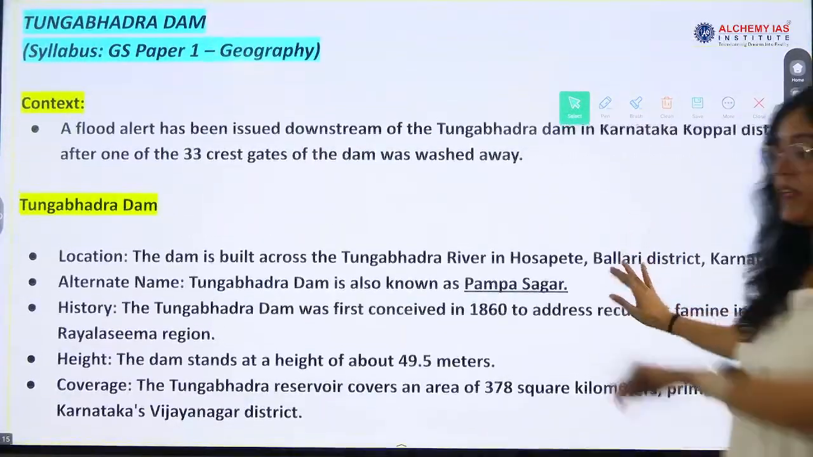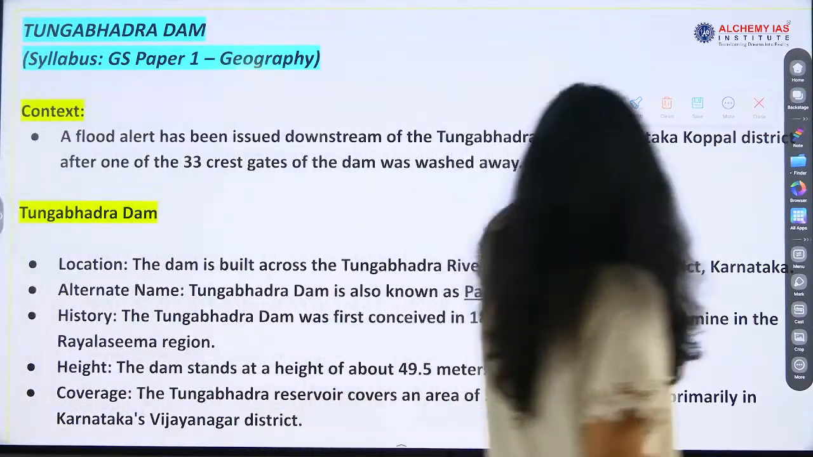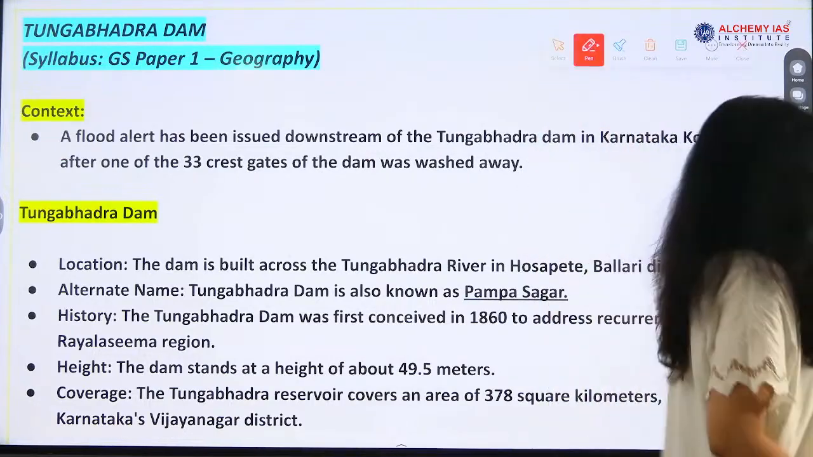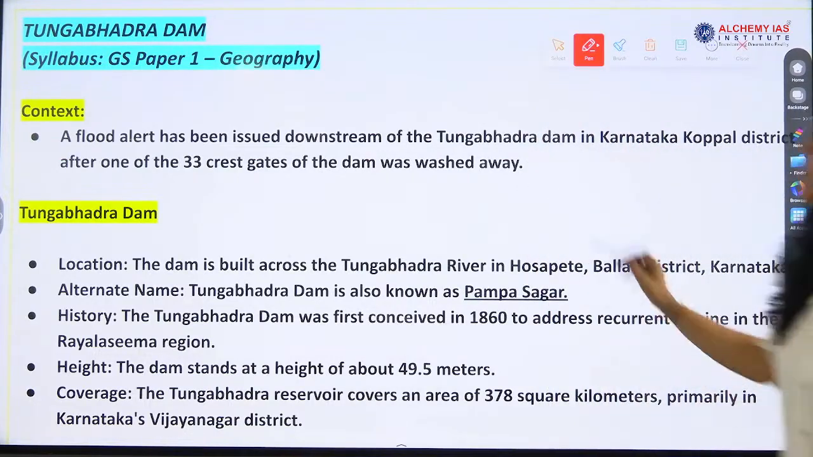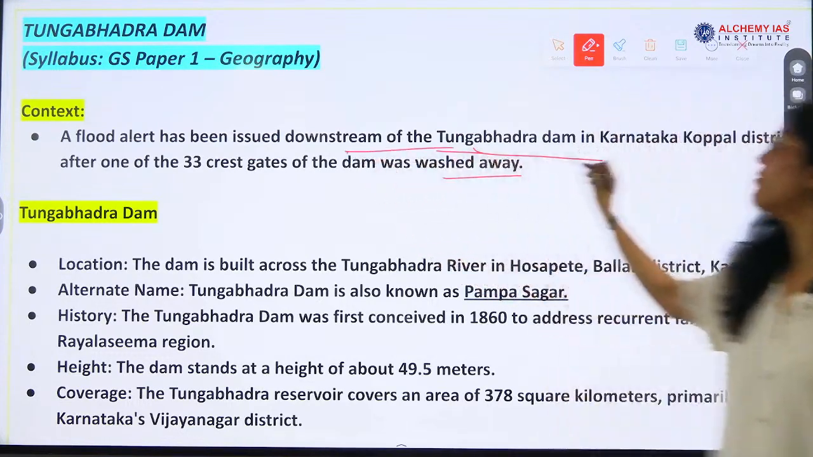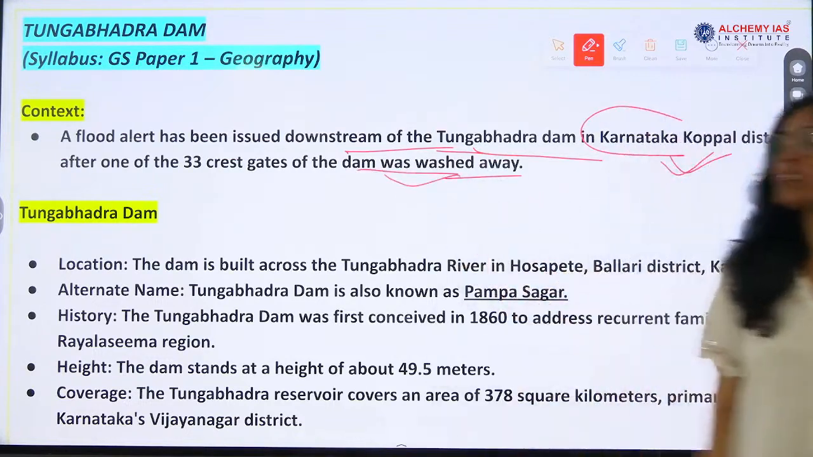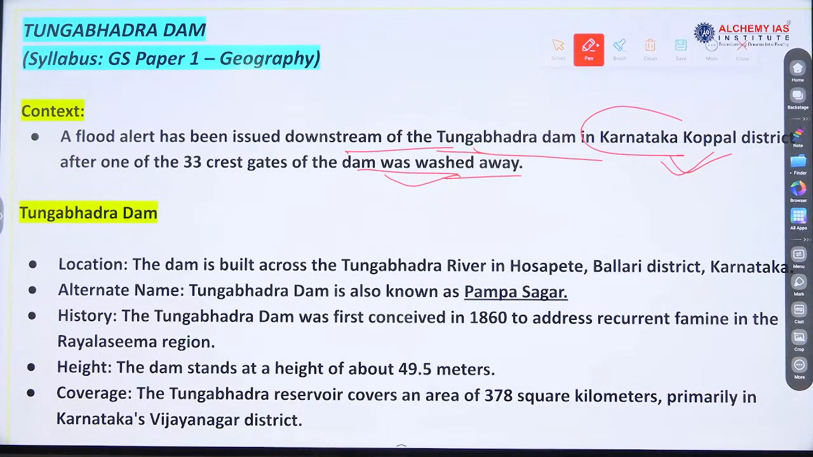Tungabhadra Dam, very good. Tungabhadra Dam. A flood alert has been issued. Why? Downstream of the Tungabhadra Dam in Karnataka, the dam was washed away. 33 crest gates of the dam were washed away, so a flood alert was released.